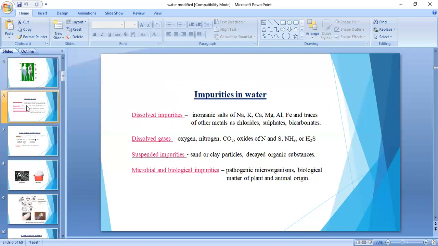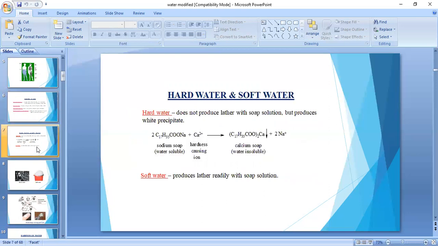Next, hard water and soft water. There are two types of water here, that is, hard water and soft water. And what is hard water and what is soft water?